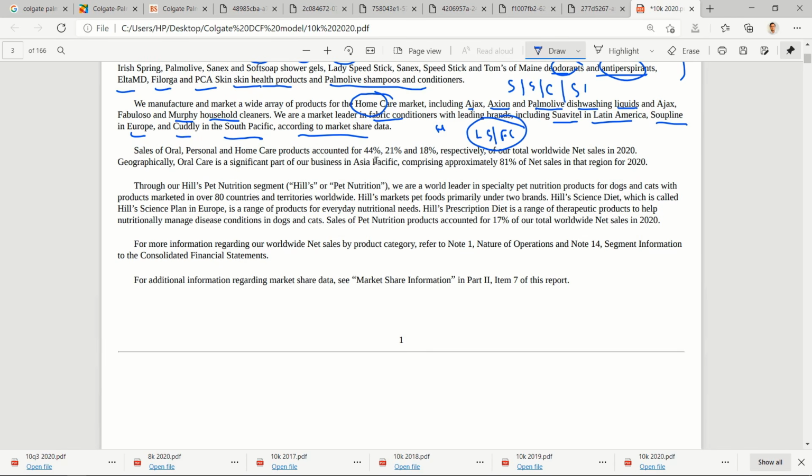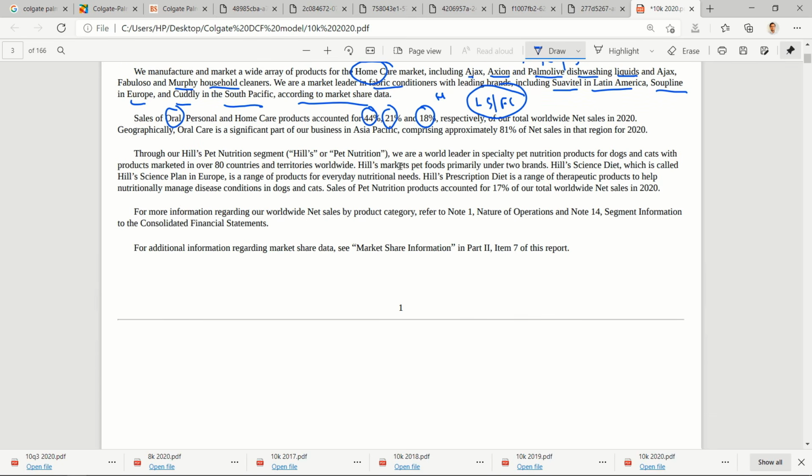So they've given a very broad classification. Oral care accounted for 44% of their sales, personal care accounted for 21% of the sales, home care accounted for 18% of the sales. Geographically, oral care is a significant part of our business. In Asia Pacific, Colgate toothpaste basically comprises 81% of net sales in this region. So they have very high concentration in the Asia Pacific region.